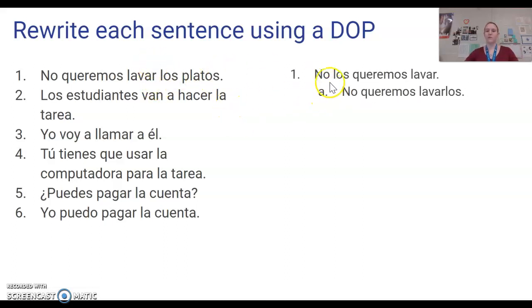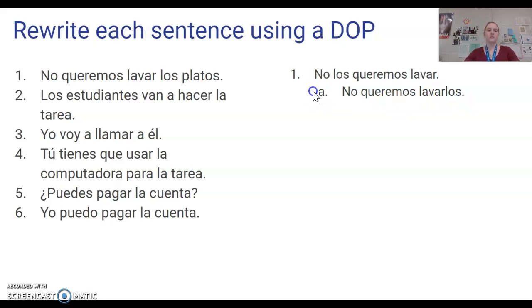We don't want to wash them. Okay, so even though it's a negative sentence, my DOP goes directly before the conjugated verb. So in between the no and the verb. All right, the second way that I can write that is no queremos lavarlos, and this is connected. We don't want to wash them.